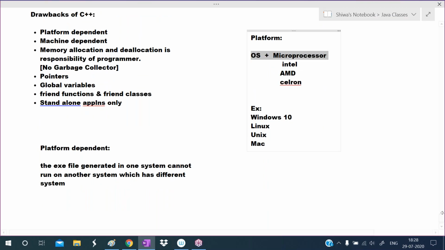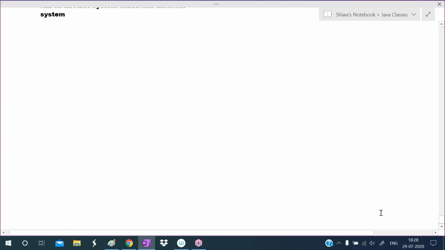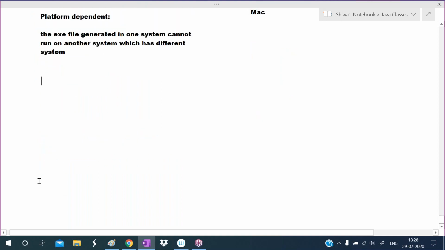The next drawback is that I'm calling C++ machine dependent. It is a machine dependent programming language. Means these C++ programs we cannot run on many machines. Just simply on computers we can run. In the initial days, we can run in the starting versions of C++.